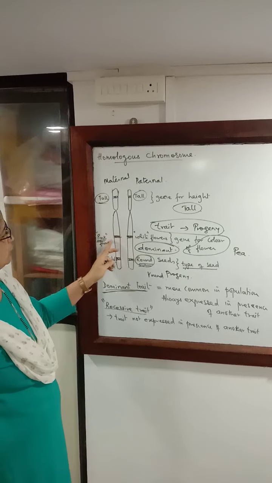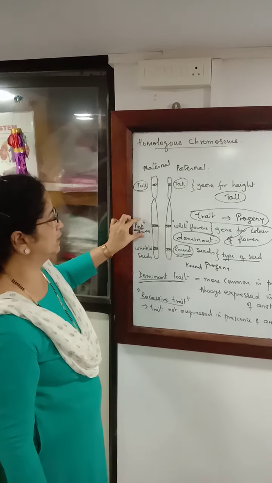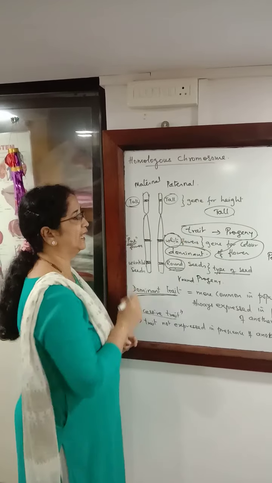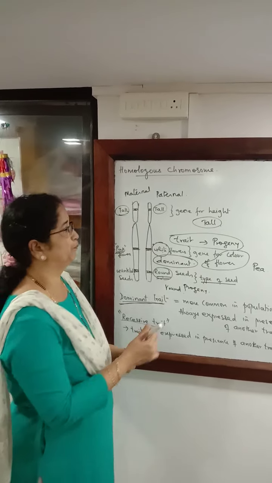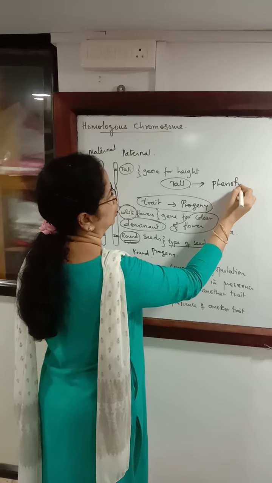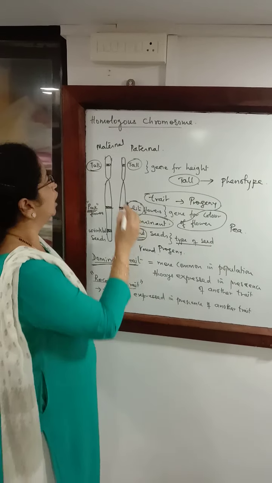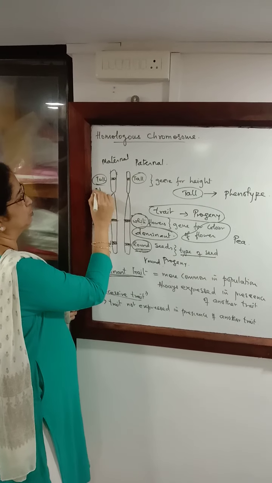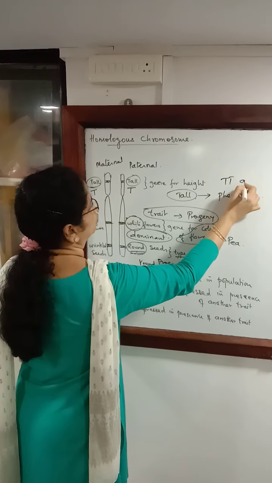Similarly, if the information for the color of the flowers in the pea plant is different, pink and white, and pink is dominant, then all the flowers in the plant will be pink, although they have inherited the information for white flowers. Now this is what we see. So we have seen that the plant is tall. This is what is called phenotype. So the character seen is what we call the phenotype. But what is present, the genetic information on the gene, for both tallness, that is what we call the genotype.